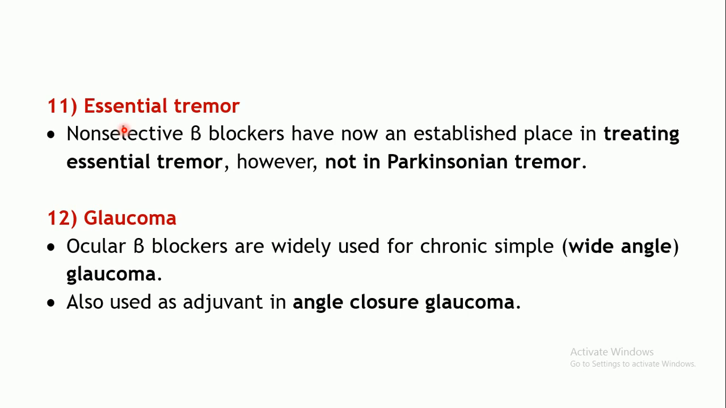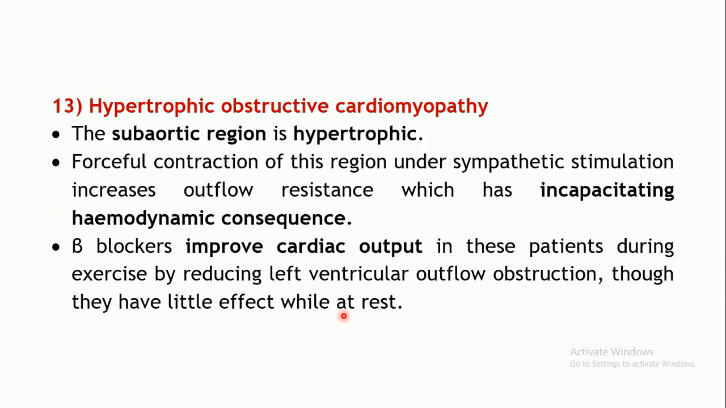Next use is essential tremors, those which are not associated with Parkinson's disease. Parkinson's disease also has tremors as one of the symptoms, but these cannot be controlled by beta blockers. So beta blockers can control the essential tremors due to the blockage of the beta 2 receptors which mediate these tremors. Next use is in the treatment of glaucoma. Beta blockers can be used in the treatment of wide angle glaucoma, or can also be used as an adjuvant drug to other important drugs in angle closure glaucoma also.